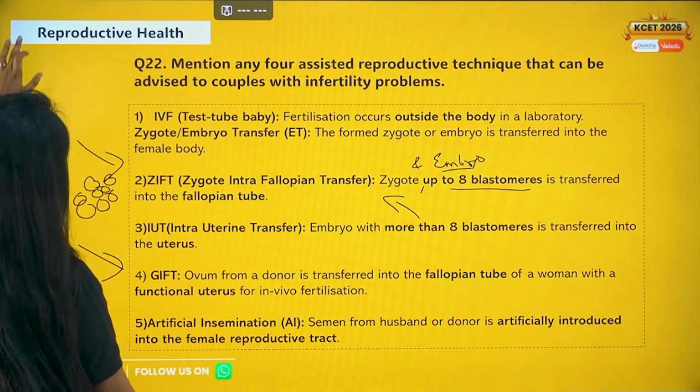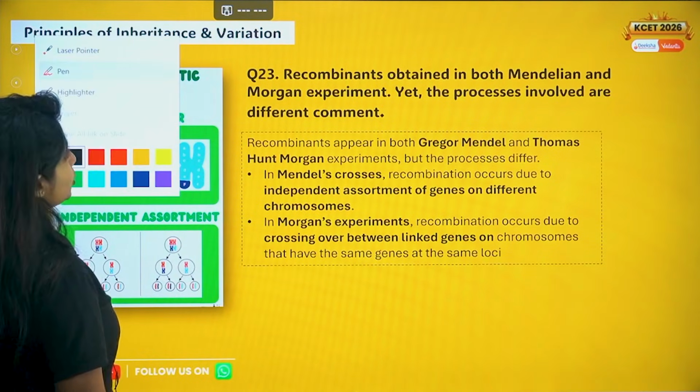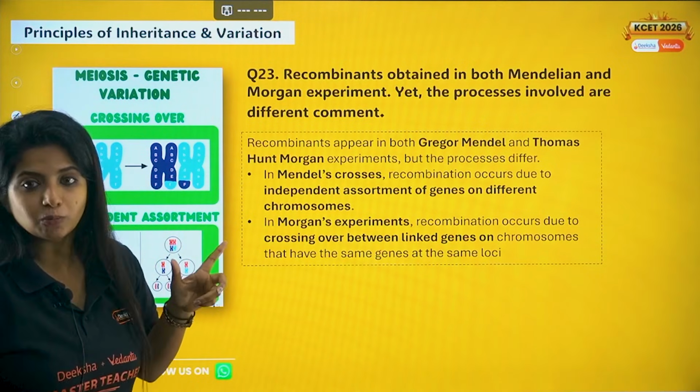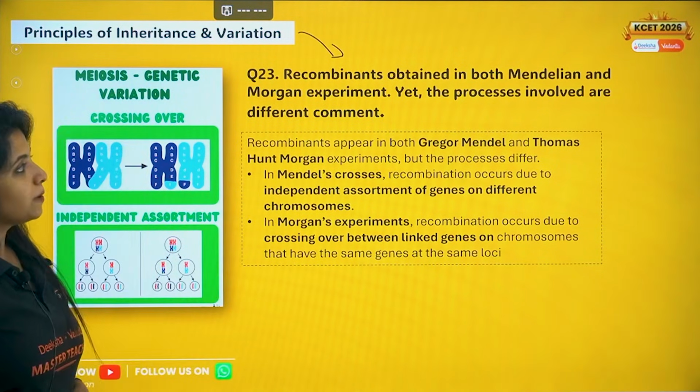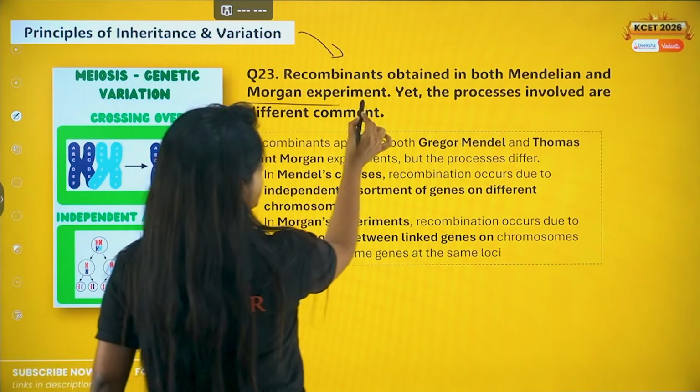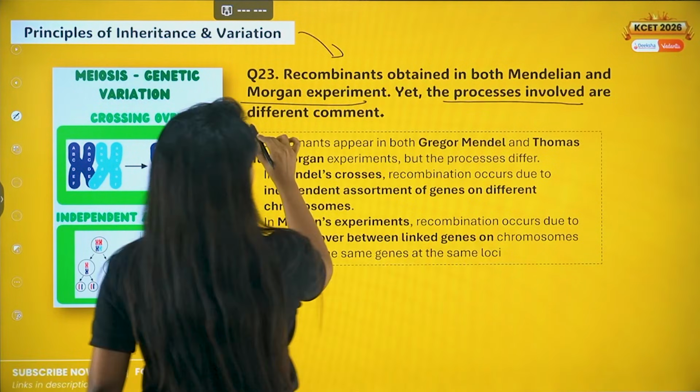Done? Done, ma'am. Next question, question number 23. Now this is something new, okay? So this is what I was talking about. Recombinants obtained in both Mendelian and Morgan experiment, yet processes involved are different.